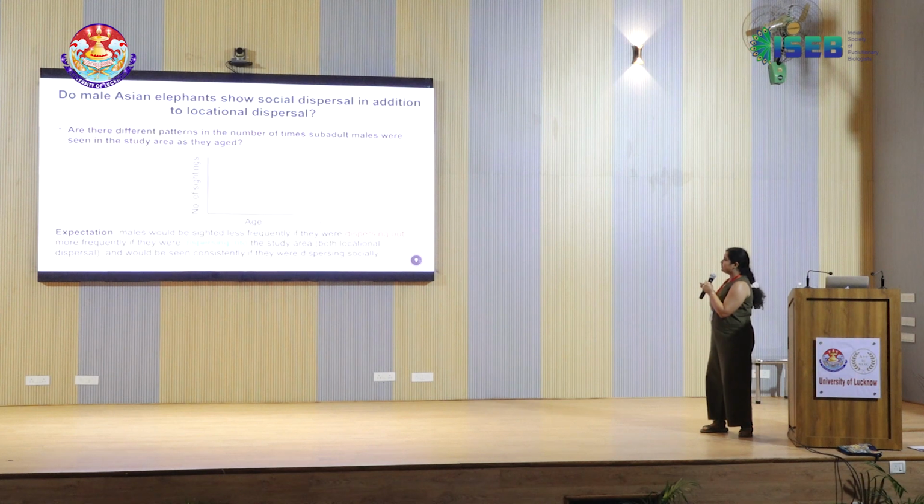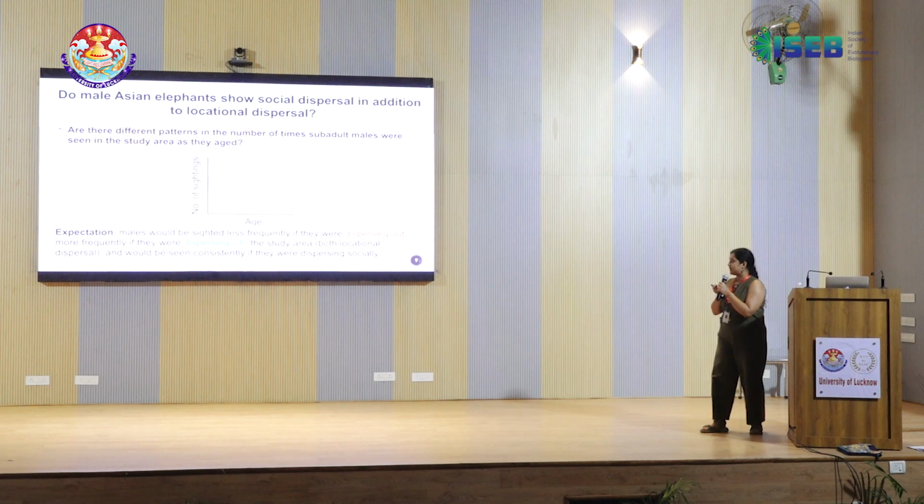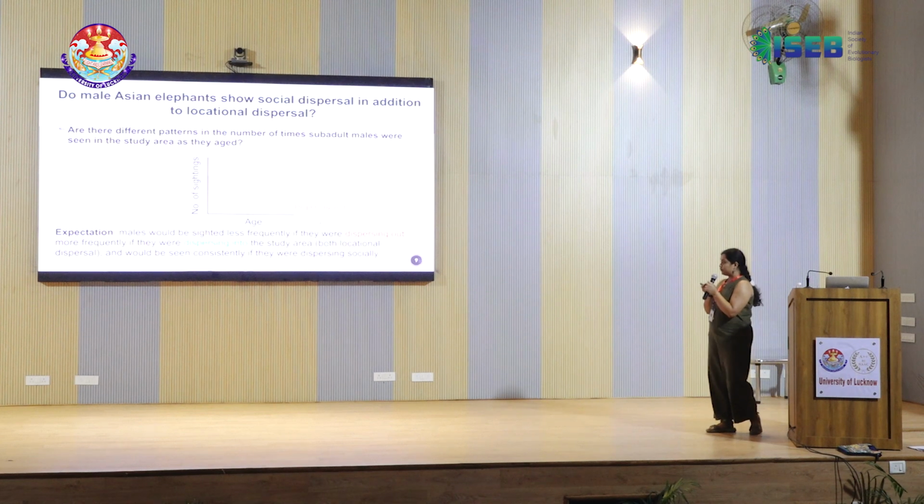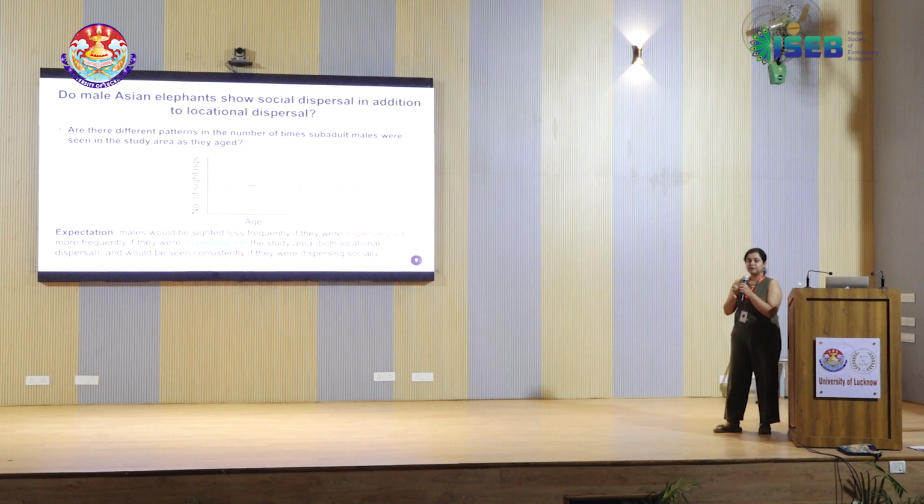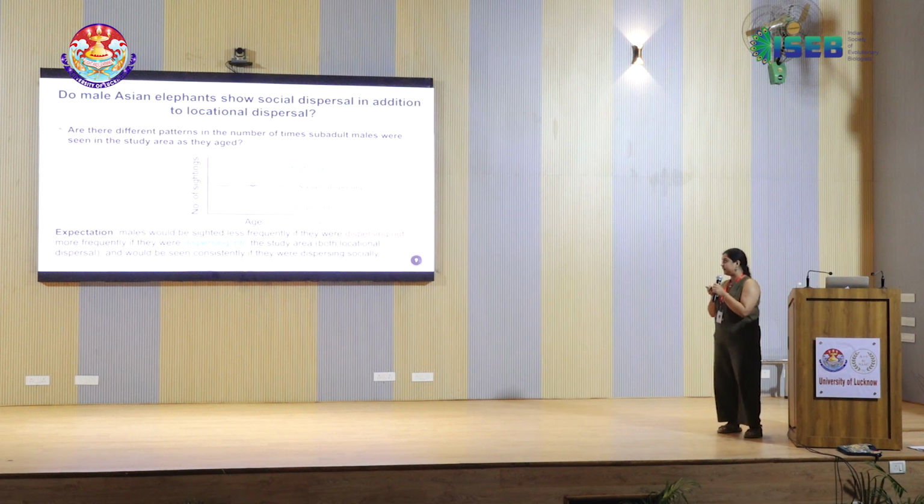And the expectation here is that the males would be sighted less frequently as they grow older if they were dispersing out. They would be seen more frequently as they grow older in the given study area if they're dispersing into the place. Both would indicate locational dispersal. And then we have another possibility where we would be seeing them consistently throughout the age. That would indicate an absence of locational dispersal, but still the possibility of having social dispersal within the population.